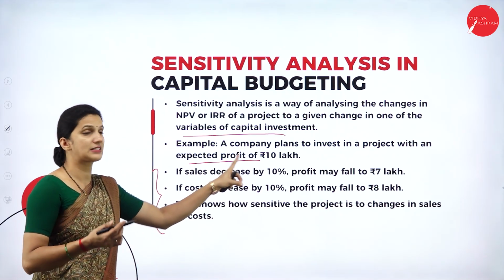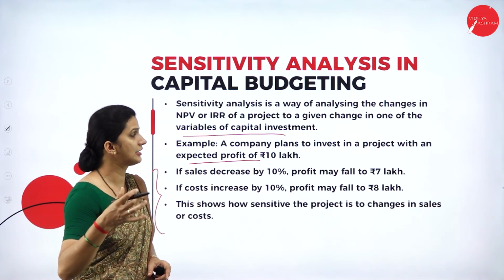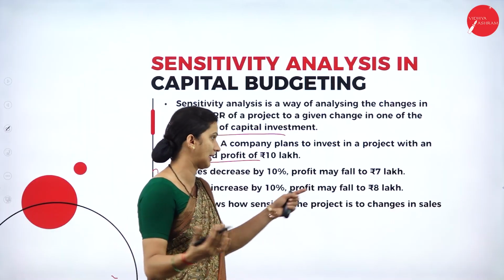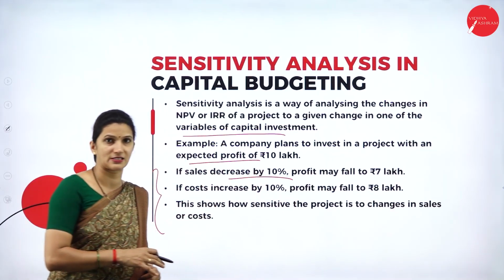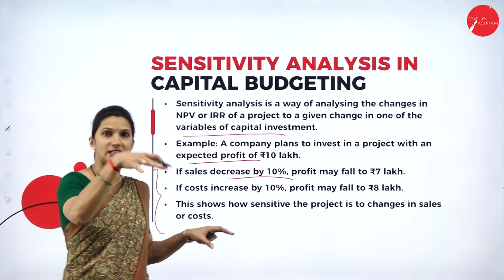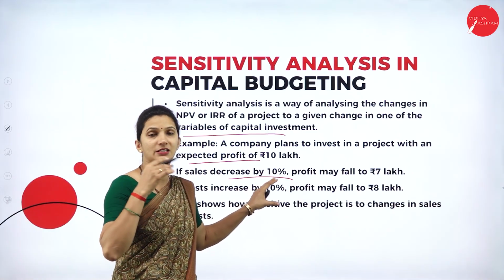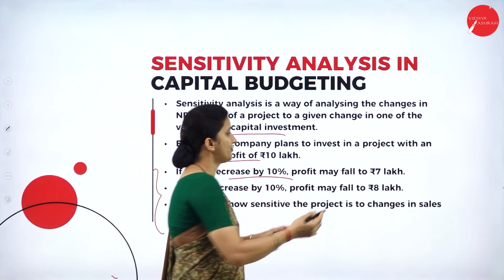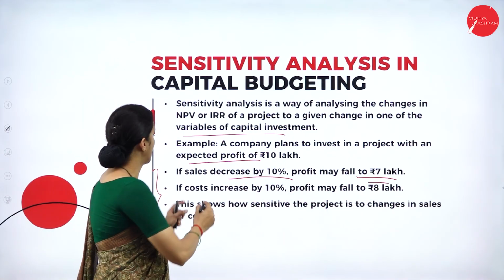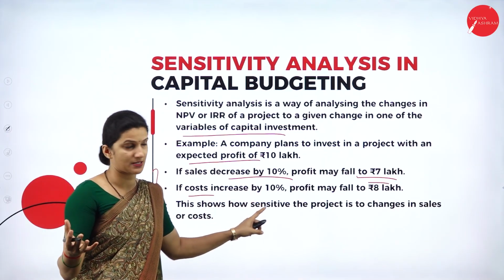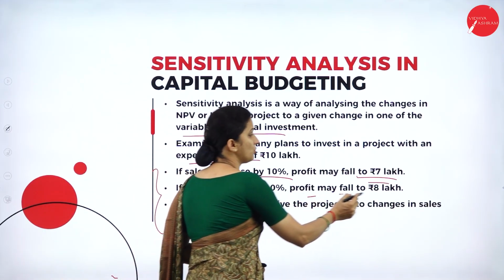If sales decrease by 10%, then the profit may fall to 7 lakh. So they are making predictions. If the cost increases by 10%, then the profit may fall to 8 lakh.